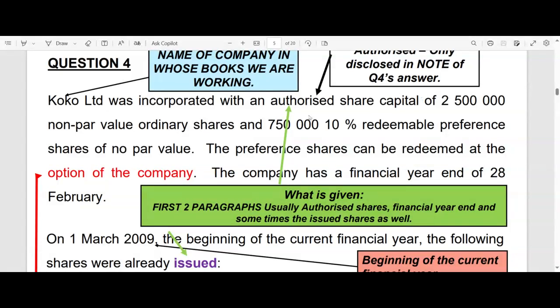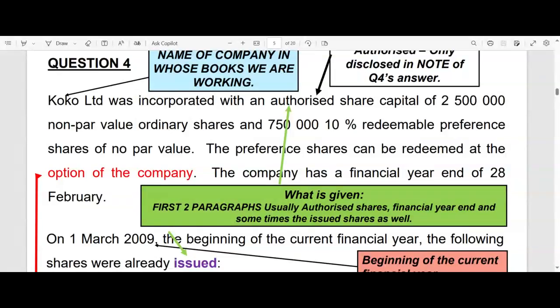Remember, your authorized share capital is the maximum number of shares that you are allowed to issue. That will be determined by your memorandum of incorporation. So when you, as the promoter of a company, first register the company at the CIPC, the Companies and Intellectual Properties Commission, then you have to lodge an MOI, or Memorandum of Incorporation, and therein, one of the many things you have to indicate is what your authorized share capital is.